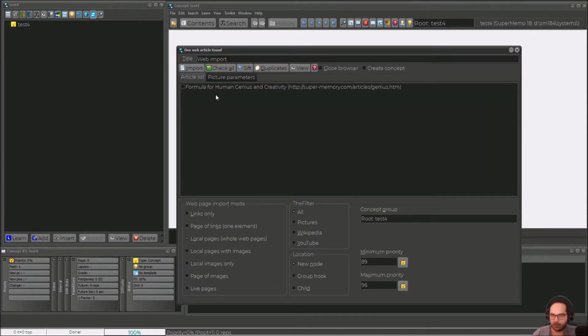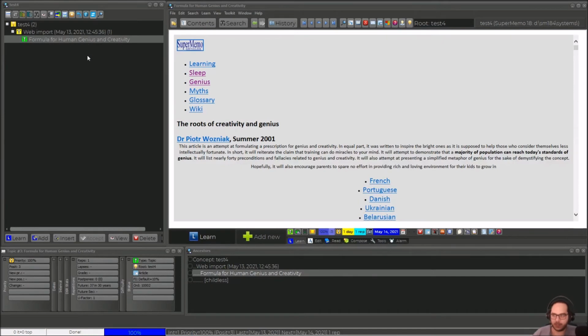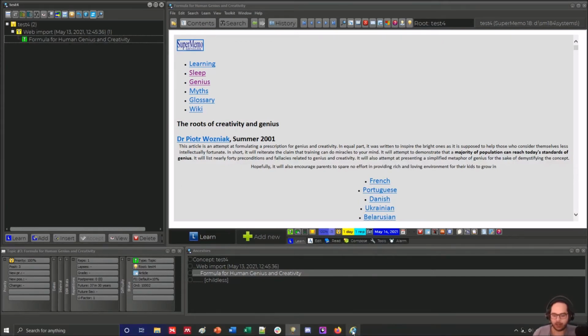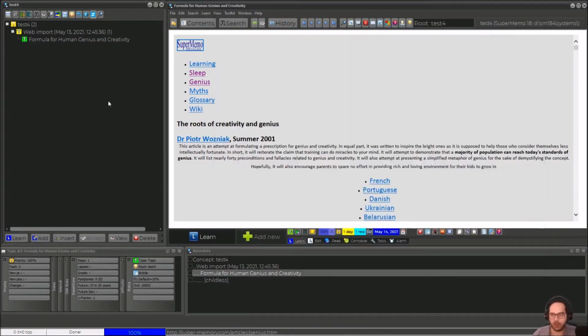Let's import that article. Okay, now it's in my collection. And at any time in the future, if I stumble upon the same link, but using the S, and I want to import that, I don't even remember if it's in my collection or not. So I will try. And look!